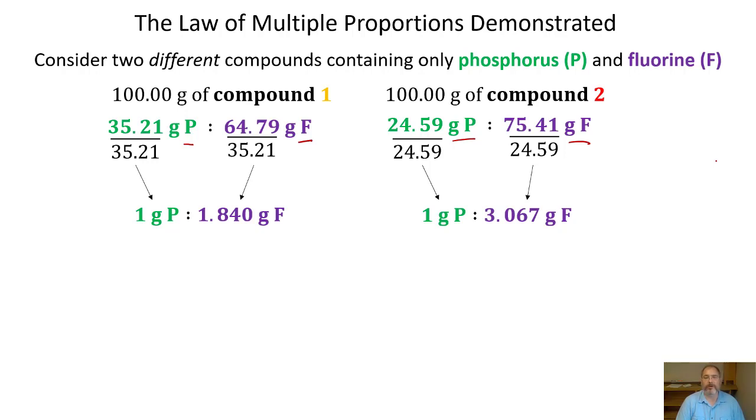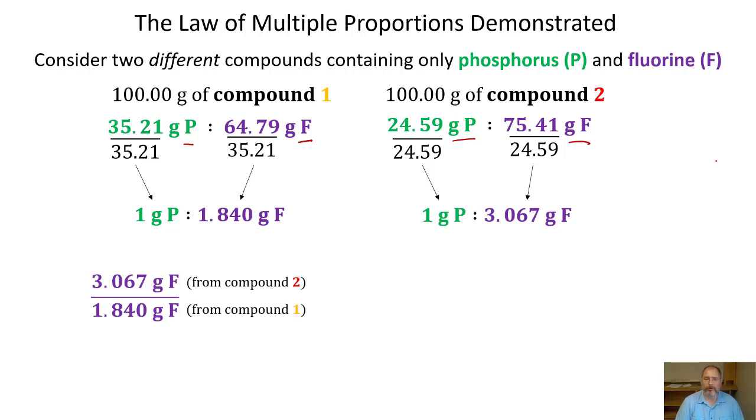Now we can focus on the ratio of the fluorines and see if they're going to be in a small whole number ratio. We can take the 3.067 grams of fluorine, which is coming from compound 2, and divide that by the fluorine from compound 1, which is 1.840. We do the division and we see that the fluorine is present in a 1.667 to 1 ratio. If we want to express this ratio in whole numbers, we need to multiply the top and the bottom of this ratio by 3. And that's going to leave us with a 5 to 3 ratio of fluorine within these two compounds.